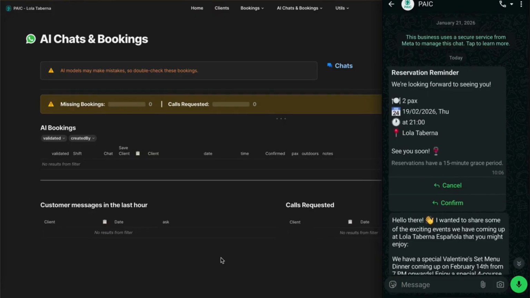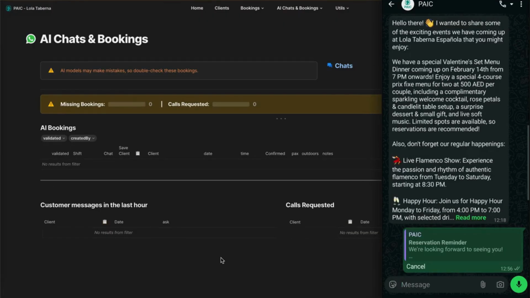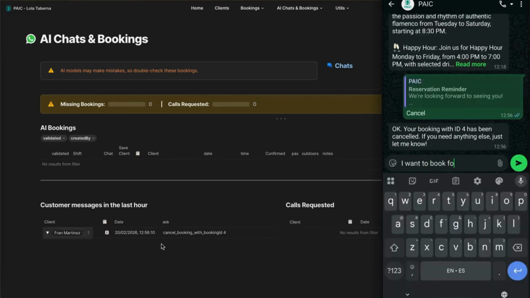So as you can see, he's sending the reservation reminders for previous bookings that I did. So without going to any other case, let's showcase that. I have a reminder today that I received for a reservation that I have for tonight. So I will not make it, so I will just say cancel. To book for tomorrow at 2.